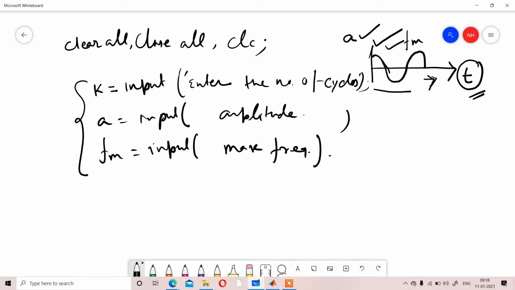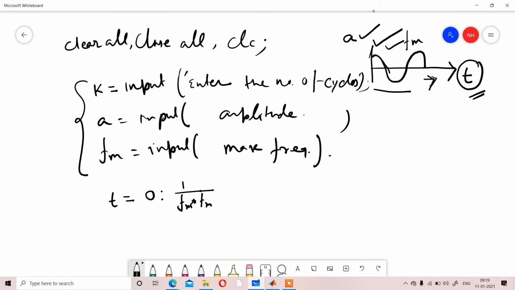So how are you going to consider t? T, you will consider as 0 to 1 by Fm, into Fm, or simply 2Fm.